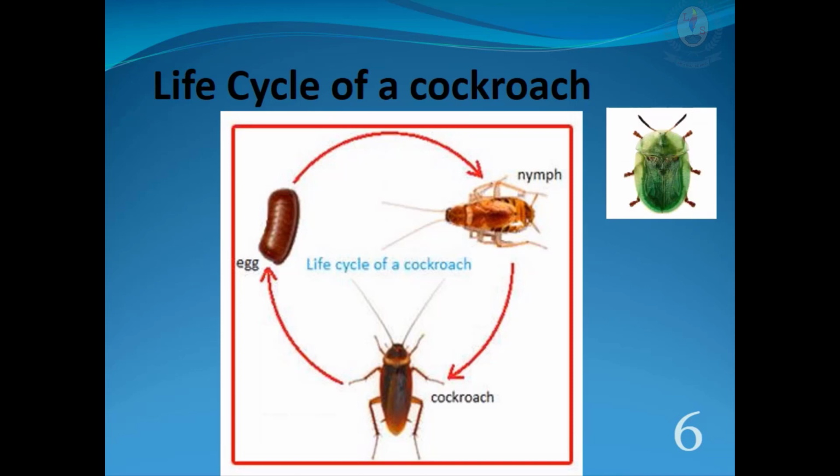Adult. The adult has a pair of wings that allow it to fly. An adult female cockroach can lay up to 50 eggs at a time. The eggs are laid in an egg case.